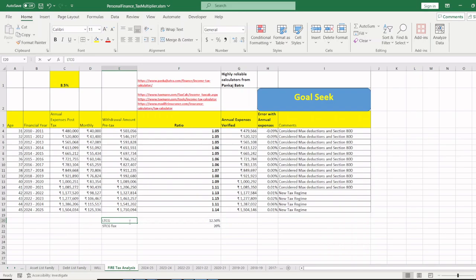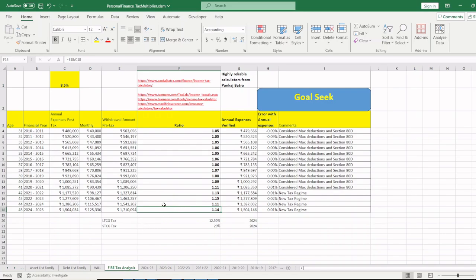LTCG tax is about 12.5% as of today's announcement, 2024. Okay, so what is it that you need to withdraw? And if you see, if you want 15 lakh rupees per year at 8.5% inflation, the slabs will keep growing. Government will change slabs once in every 3-4 years, but it will never match the inflation, and hence this ratio will keep increasing.